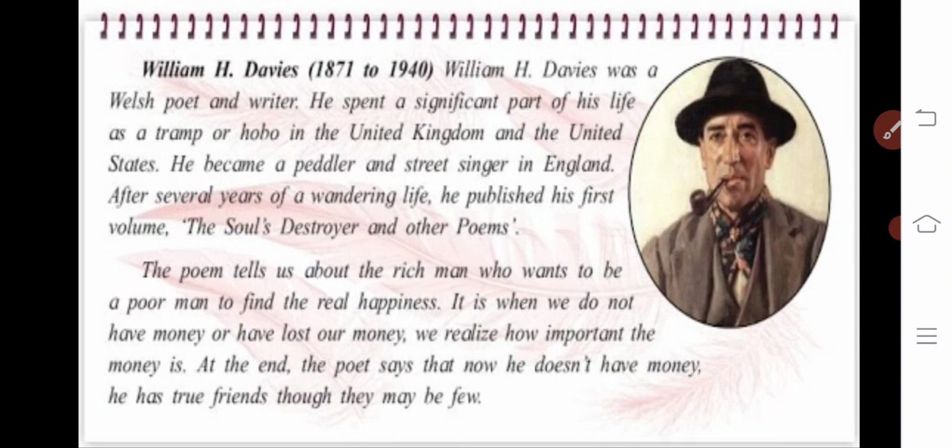So as he was a wanderer, lacking money and treasure in the first phase of life, he knew the importance of money and in what manner we have to spend or invest it. At the end, the poet says that now he doesn't have money. He has true friends, though they may be few. And at the last, you get a different sort of thought: more than money, our friend circle is important, those who are very close to our heart, the real asset of our life.